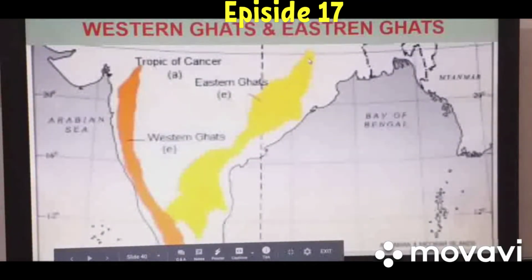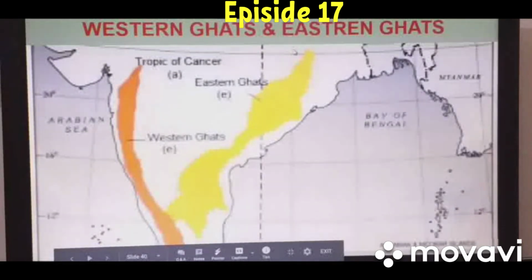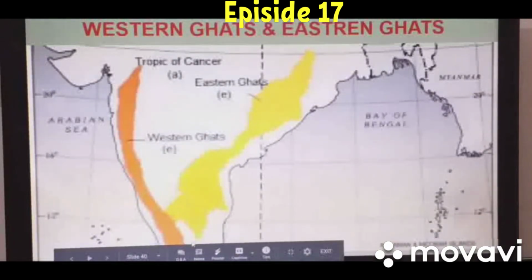Yes beta, these are the Eastern Ghats. These Eastern Ghats stretch from Mahanadi to Nilgiri. Mahanadi originates from central highlands, and it flows through Madhya Pradesh, Chhattisgarh and Odisha, and in Odisha it drains its water, and there is a delta formed by this river, Mahanadi Delta. So these Eastern Ghats stretch from Mahanadi to Nilgiri Hills in south. So this is the total stretch.